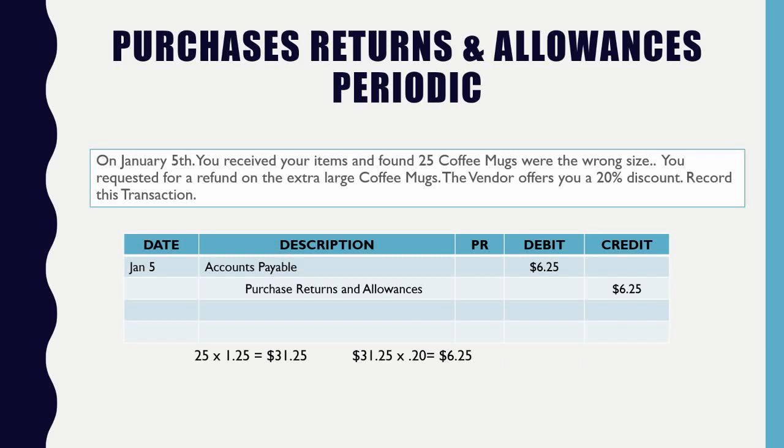Only 25 out of them are the wrong size. So I can only discount off of the ones that are wrong, or whatever you're trying to return, and you can only take a percentage of that amount. So you take 25 times $1.25, and then multiply by the 20% discount on top of that. Therefore, my total is $6.25.